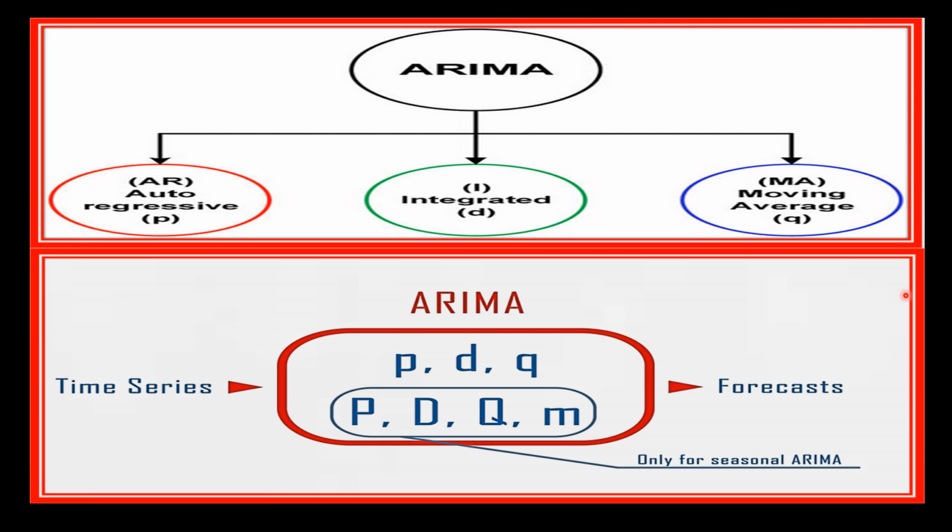So to summarize this, we can say ARIMA is a powerful tool for time series forecasting. By using past values and errors, ARIMA models the underlying relation in data and makes accurate predictions about future values. In the case of stock prices, ARIMA can help you make informed decisions about buying, selling or holding a particular stock based on its historical performance.